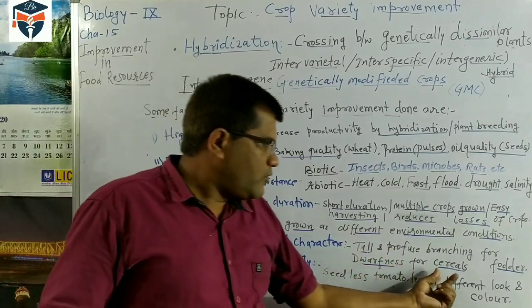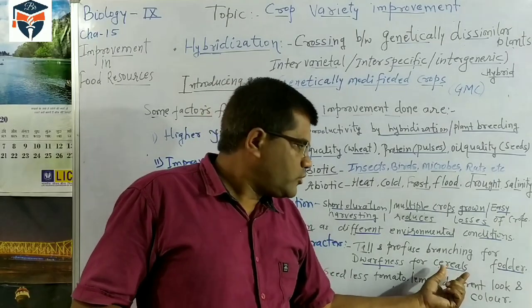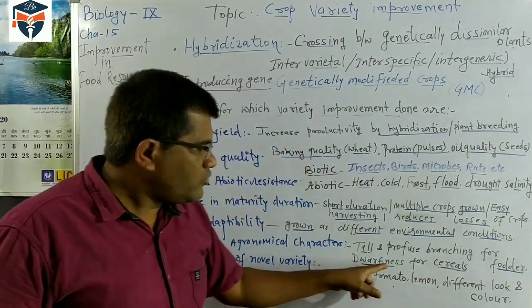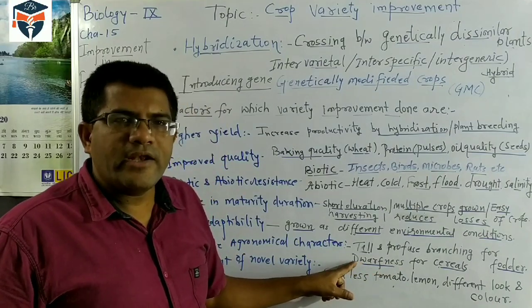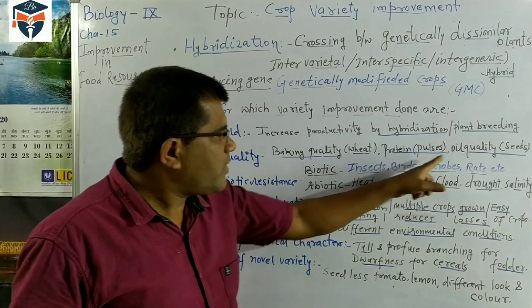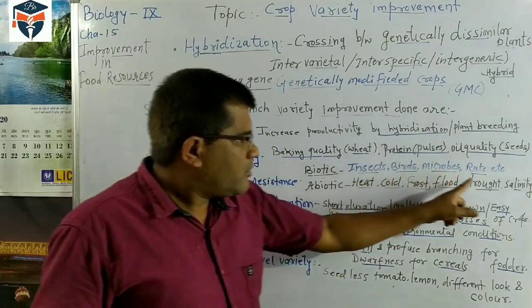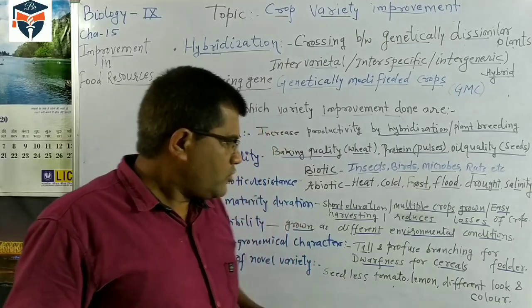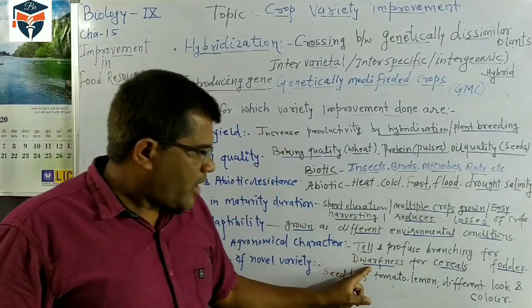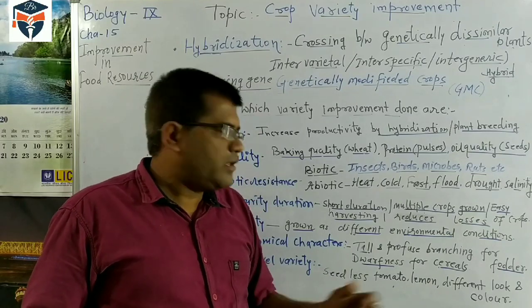Similarly, if we look toward grain production only, cereal production only, in such cases we have to select dwarf varieties of the crop, because dwarf varieties will not be affected by flood. They are also not affected by drought-like conditions. So these dwarf varieties are better for the production of more grains or cereals.